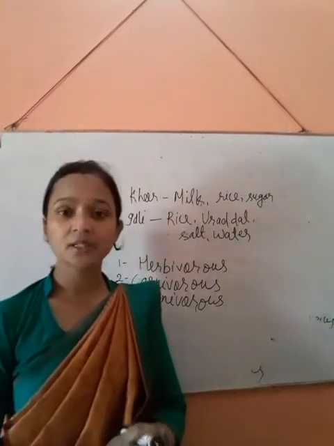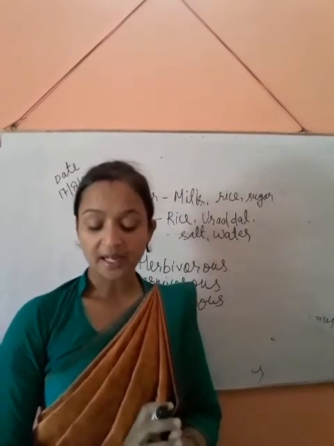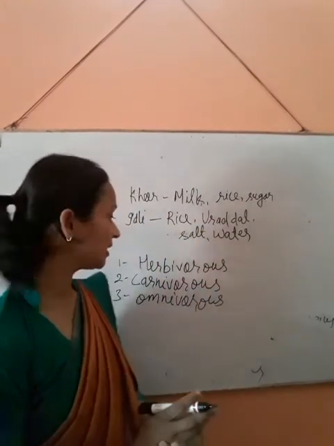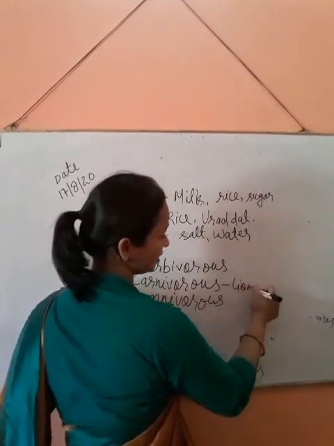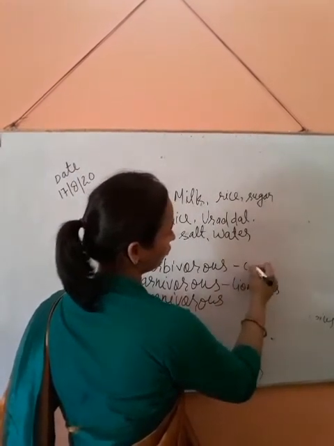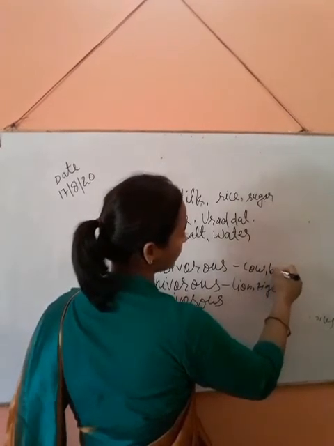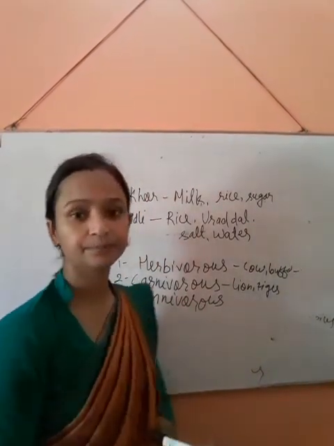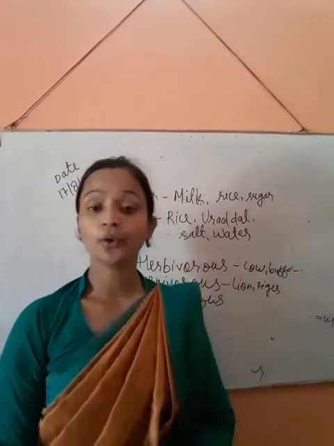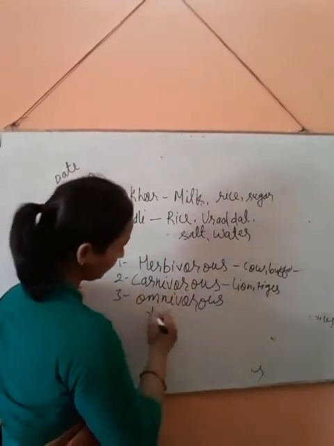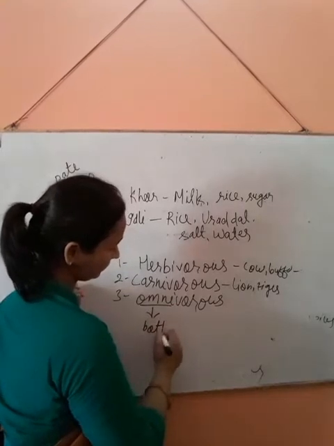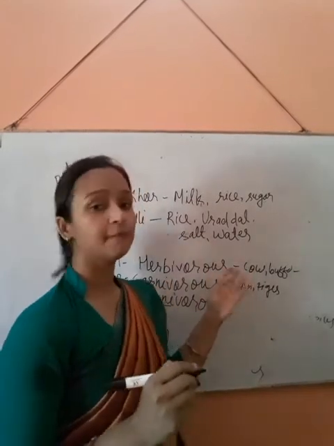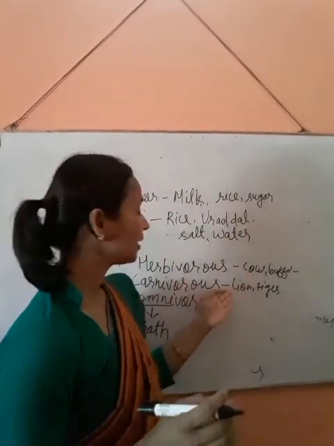Carnivorous animals, those who eat other animals, are called carnivorous. Example: lion, tiger. And then omnivorous. Omni means both. Those who eat leaves, twigs, and flesh also.